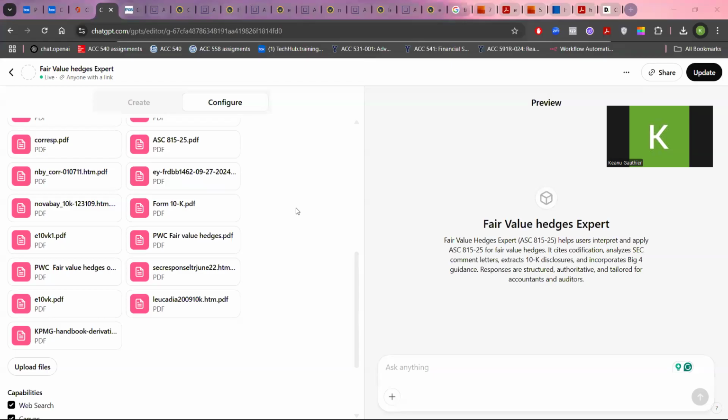So once you're done with the configuration of your AI and trying out some questions, you can create. This one is going to be create when you do it the first time. I have it update because it's already created. You can just create and it's going to send you the link of your AI.